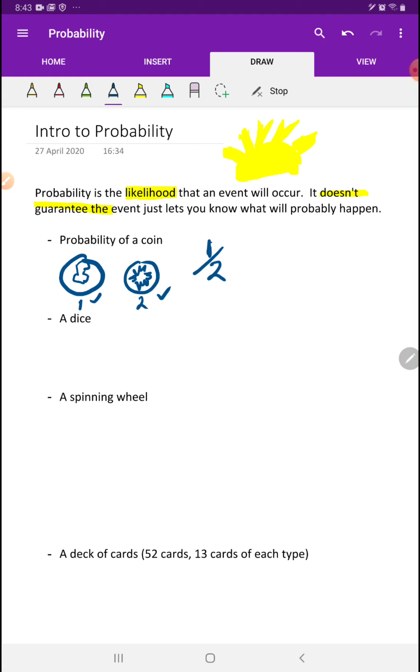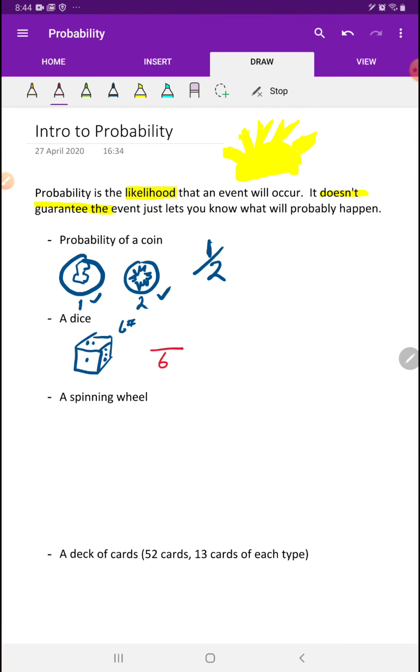Okay? Now what about the probability of a dice and landing on a certain number on a dice? So here I have a dice, and we know a dice has 6 numbers on it, right? So there's 6 numbers on a dice. So what's the probability of getting any specific number?